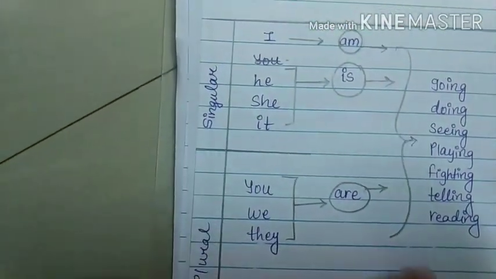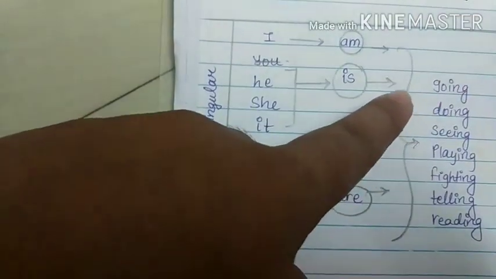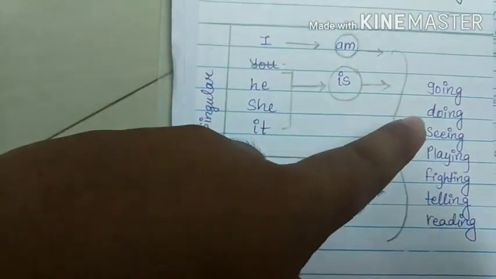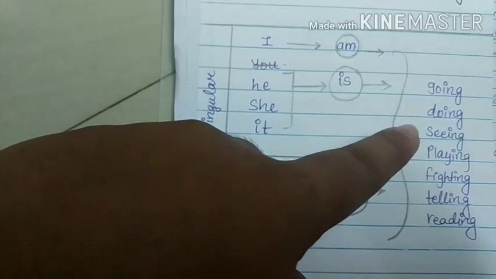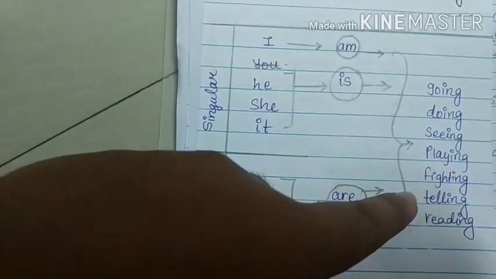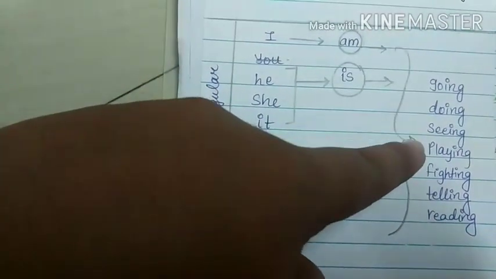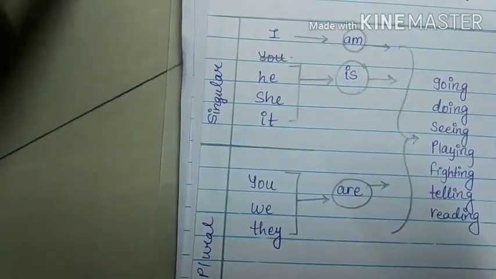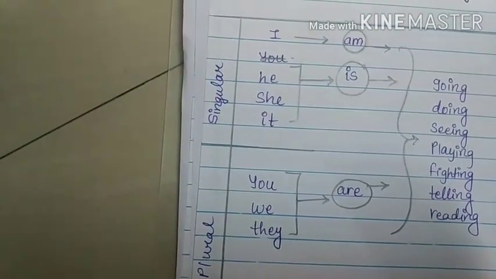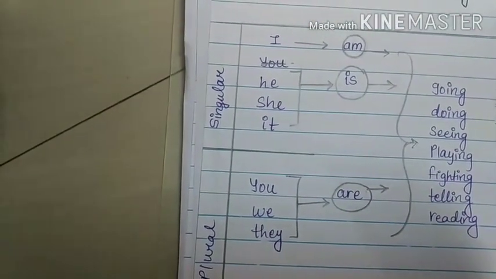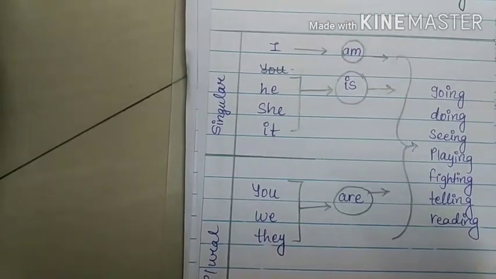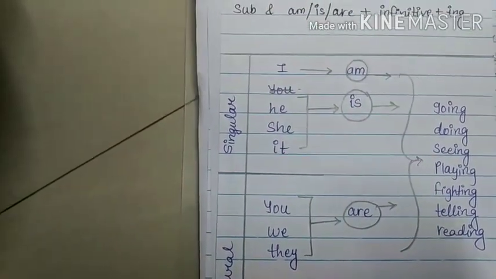Then make a bracket like this and write going, doing, singing, playing, fighting, telling, reading, seeing. And if you want to add any more verbs with ing, you can. Likewise, you have to draw this mind mapping.